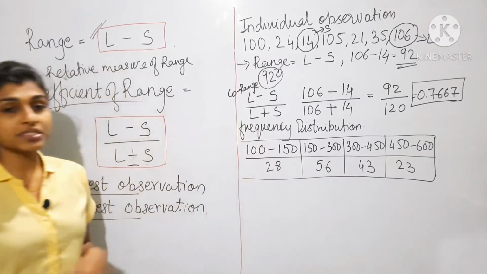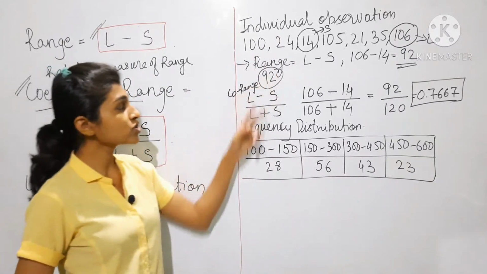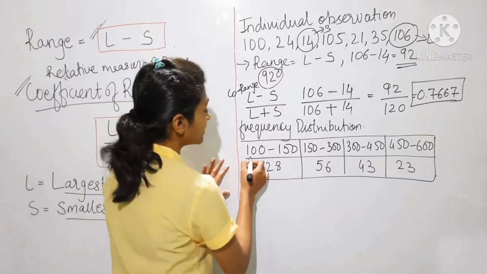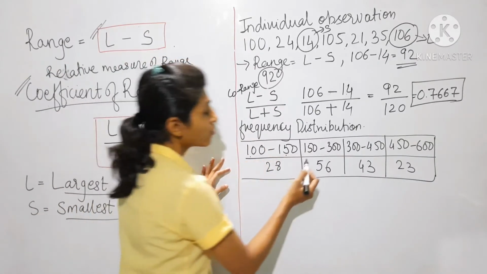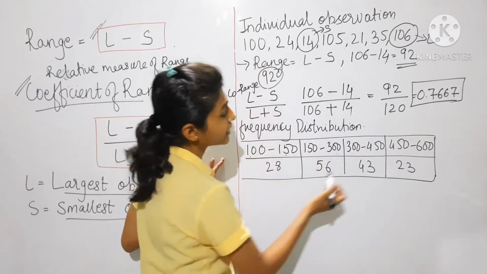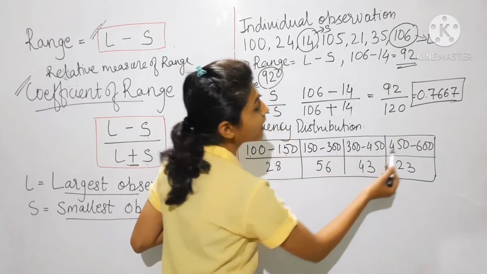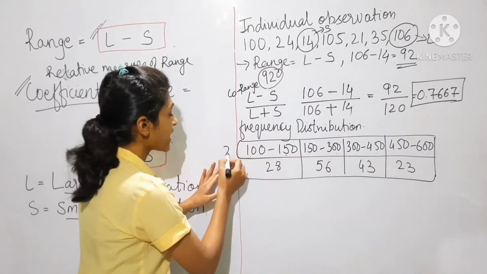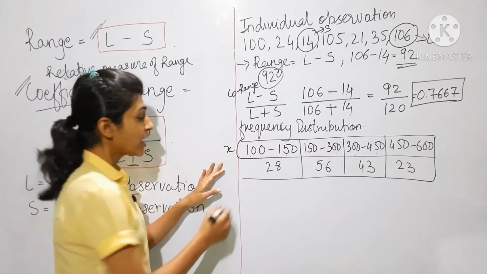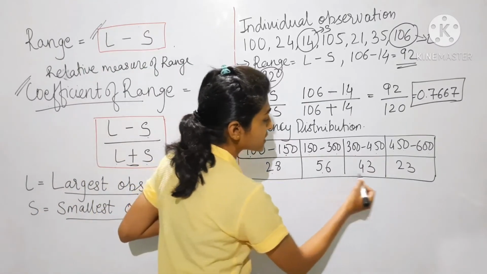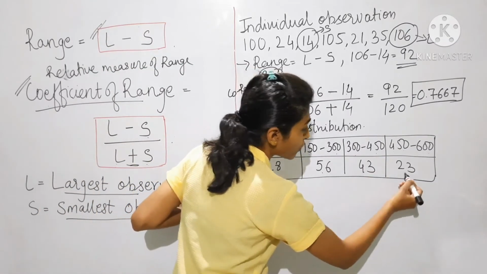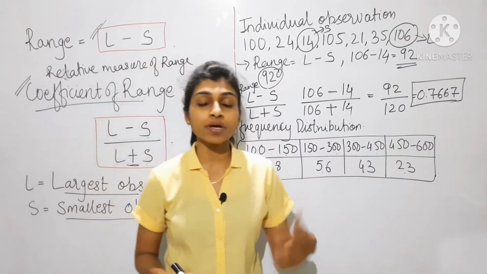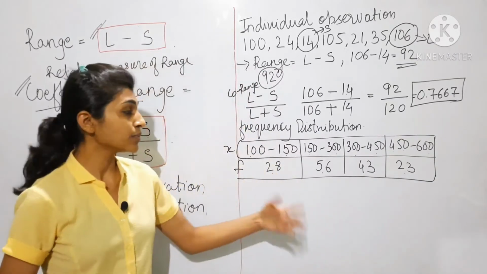Now for a frequency distribution, how to find range and how to find coefficient of range. Now see, this 100 to 150, 150 to 300, 300 to 450, and 450 to 600. This is X. X is the observation. And 28, 56, 43, 23 is the frequency. Frequency is how many number of times it has appeared.